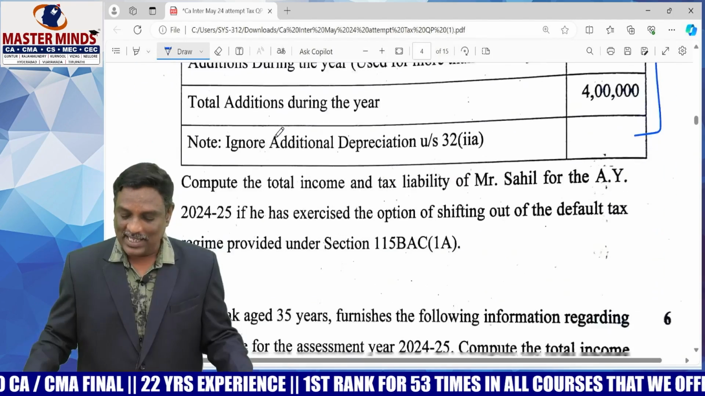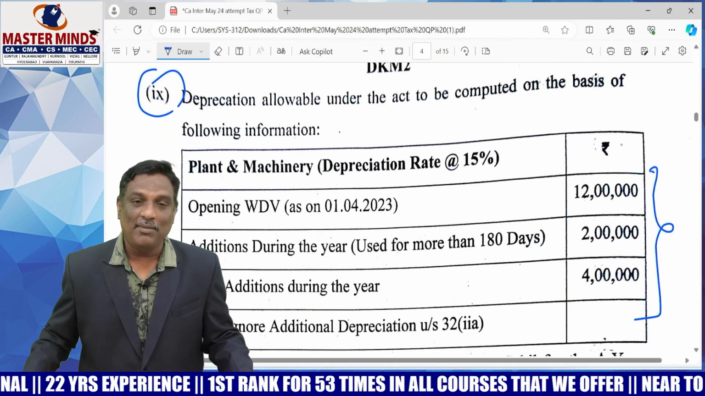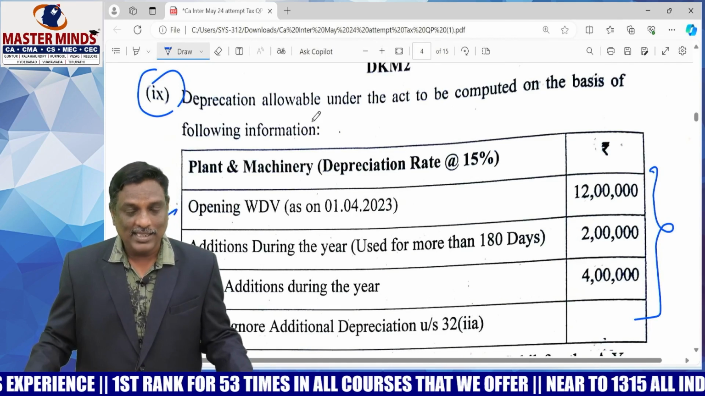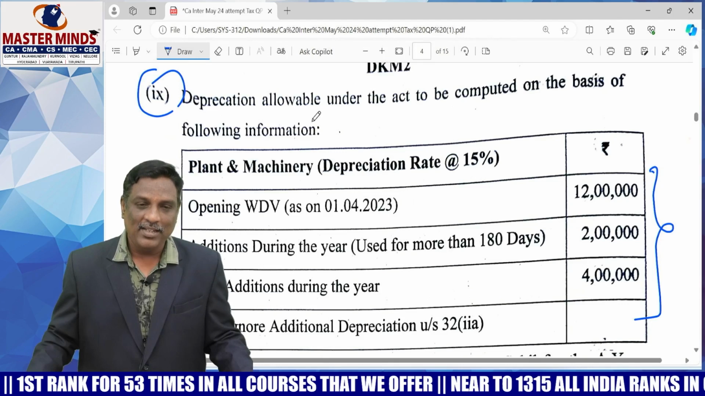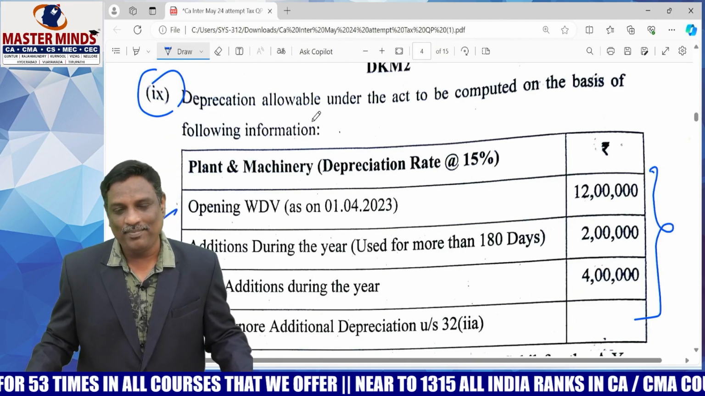Income Tax Act, we should calculate in a working note and compare with the amount debited in the P&L account, and decide whether it is allowed or disallowed. So this is the total income problem. It's a very easy problem. Even an average student or below average student can attempt this problem.